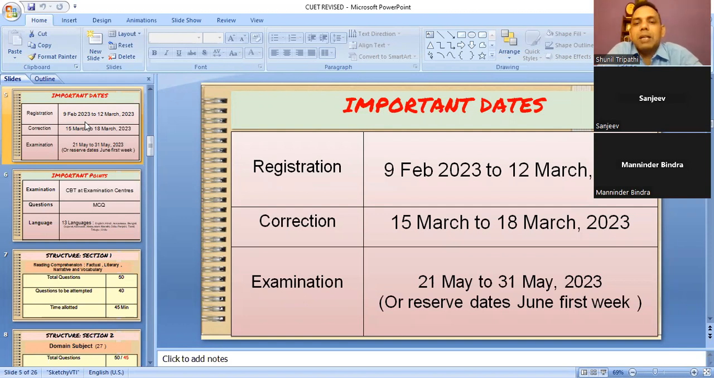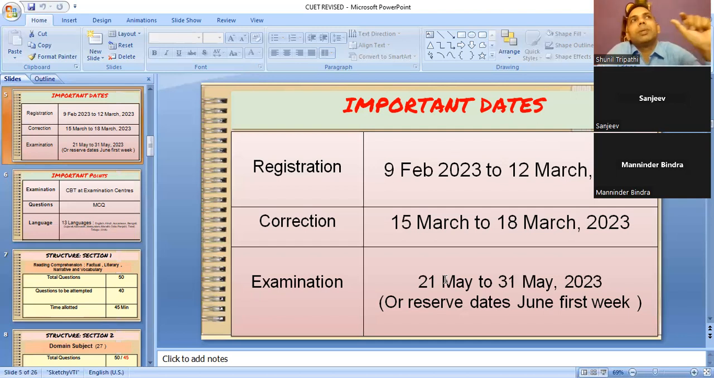So my humble request, my suggestion: tell your bacha to fill the form in such a manner that there is no requirement of correction. Because at that time, bacha will be busy, tense for their next paper, so they will not be able to do the corrections. Now, the examination date for this year they have given is 21st May to 31st May.